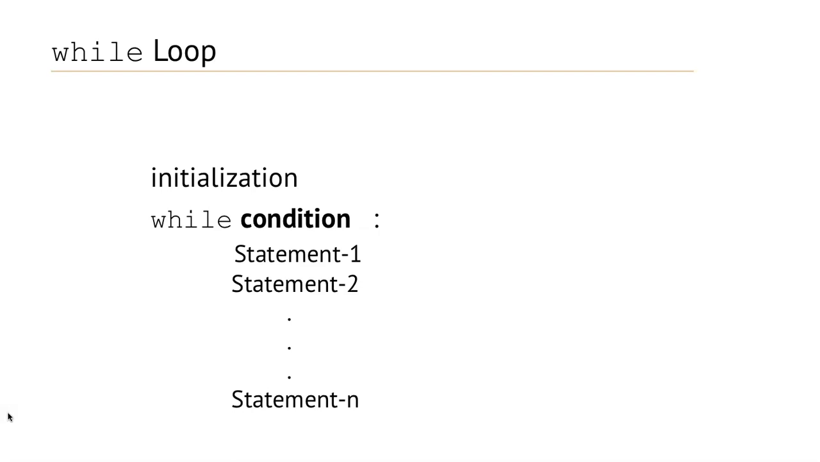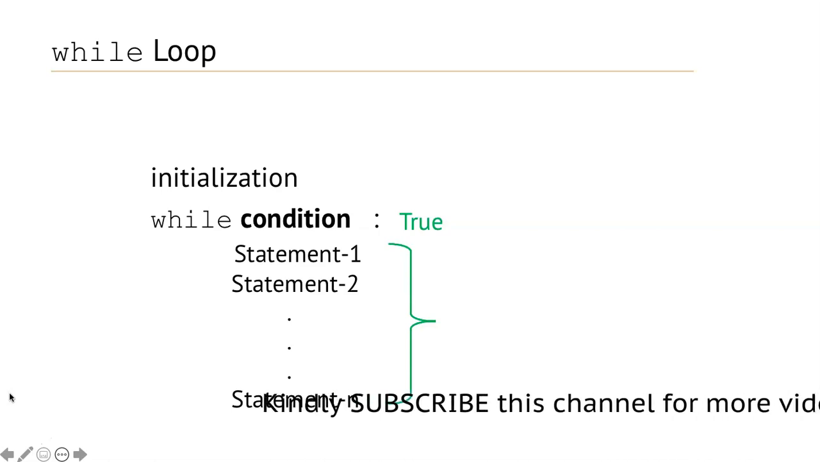So these statements will be executed if the condition is true, and each time while loop ends, it will again check the condition, and if the condition is true, then the body of the while loop will be executed, and if the condition is false, then the statements inside the body of the while loop will not be executed and the loop will be terminated. Now let's understand it through a program.